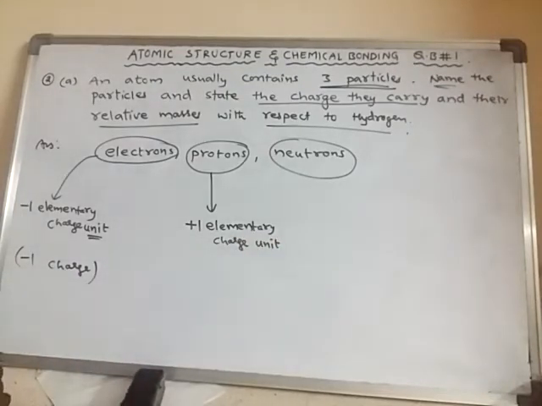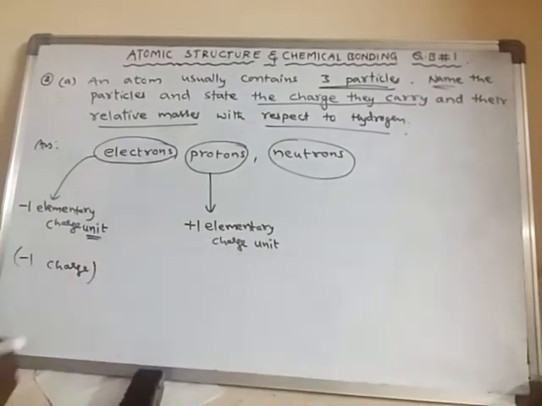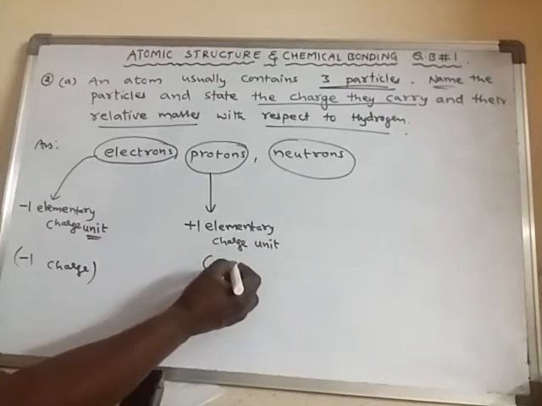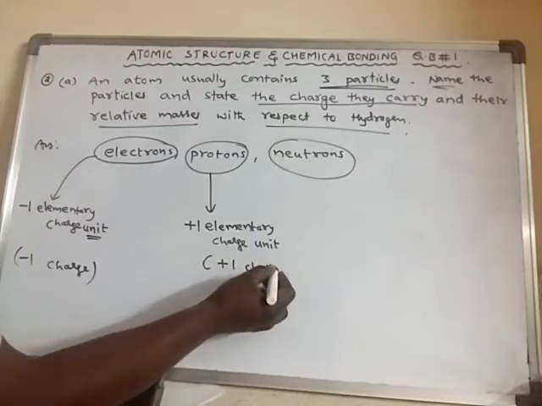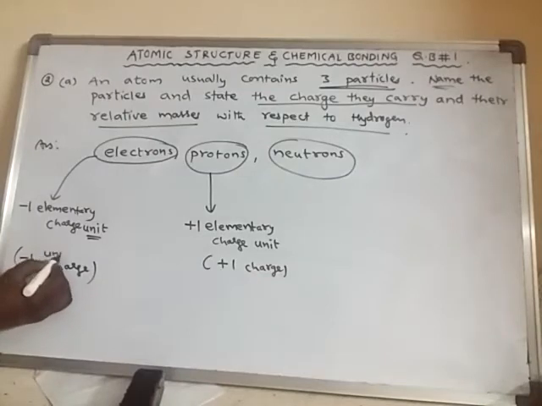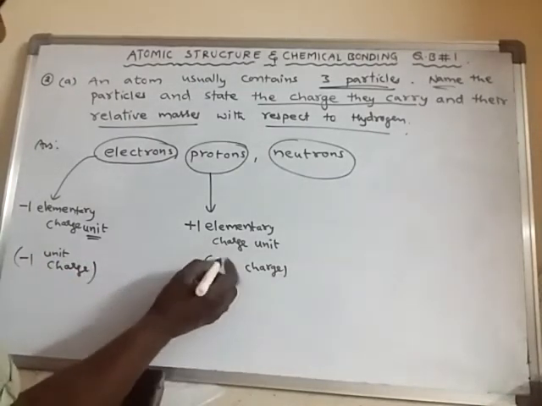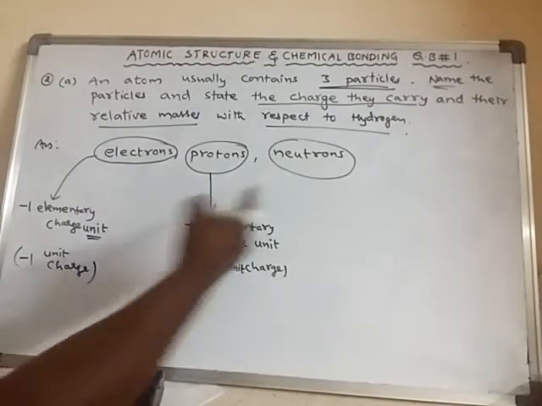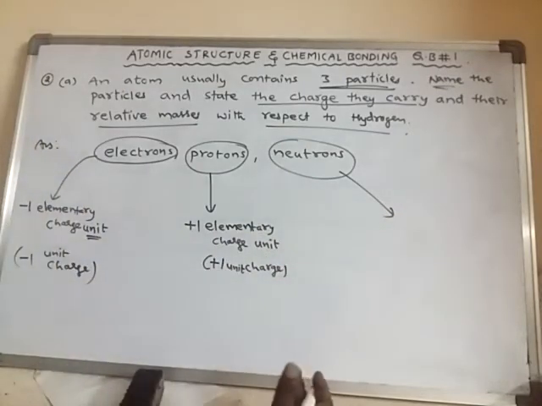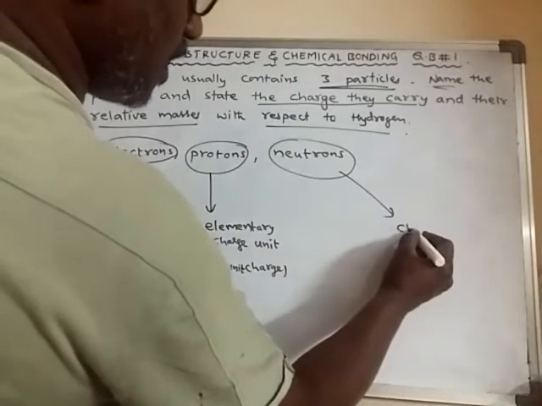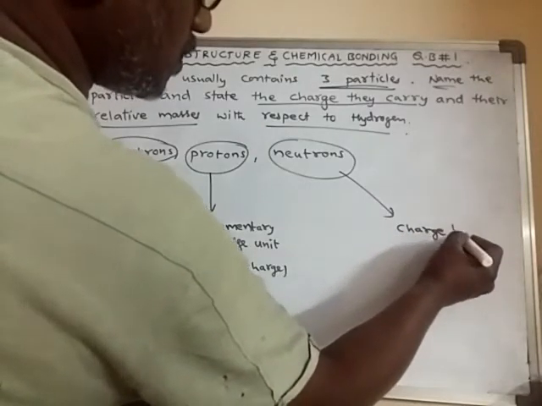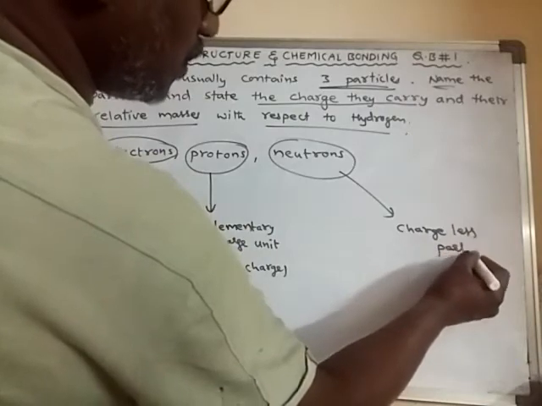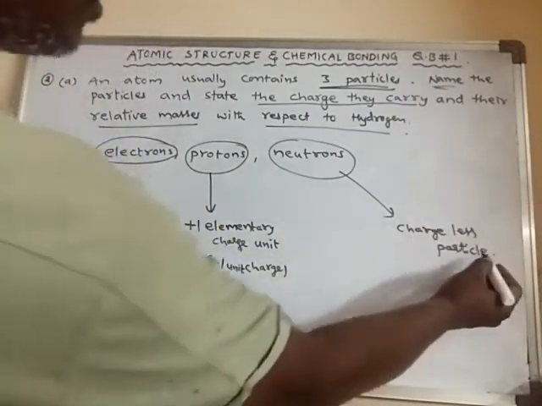So the charges are -1 elementary charge unit and +1 elementary charge unit, or else simply we can call it +1 unit charge and -1 unit charge. See, neutrons are chargeless particles. They do not have any charge. They have no electric charge. Neutrons are said to be chargeless particles.